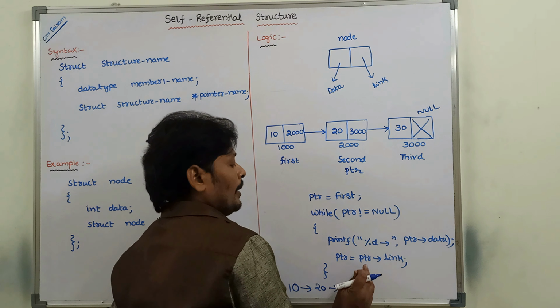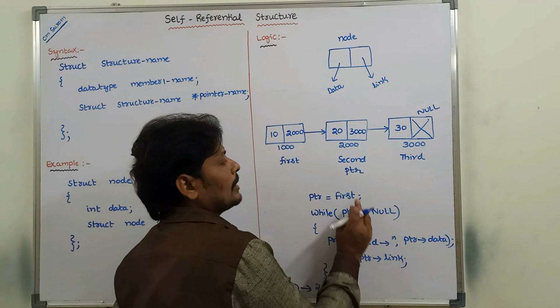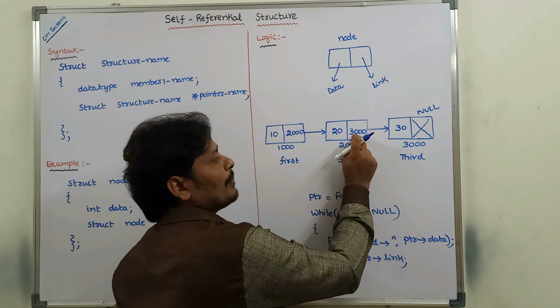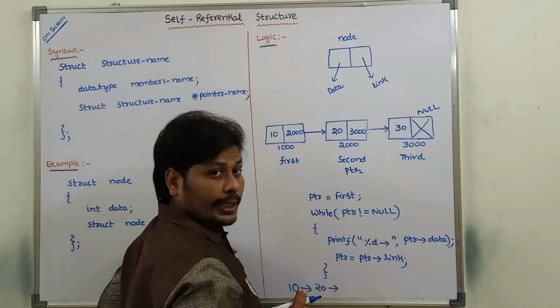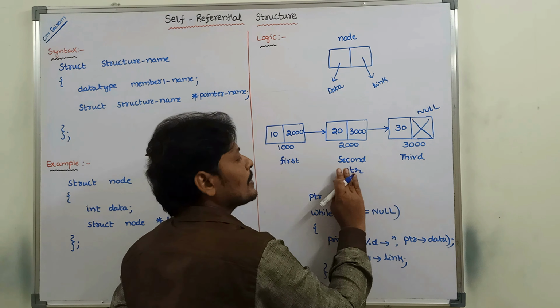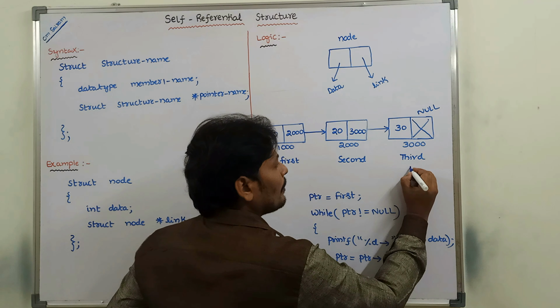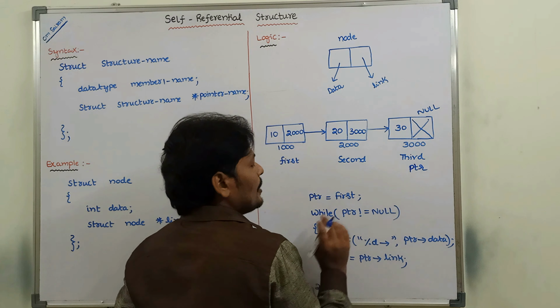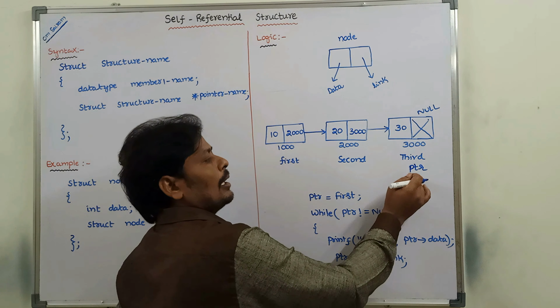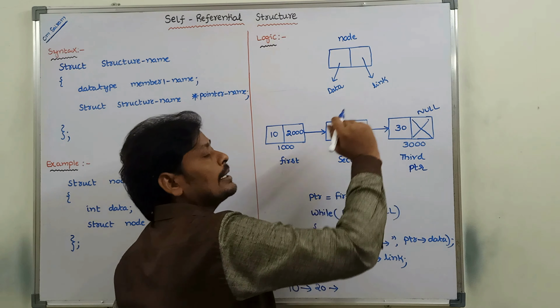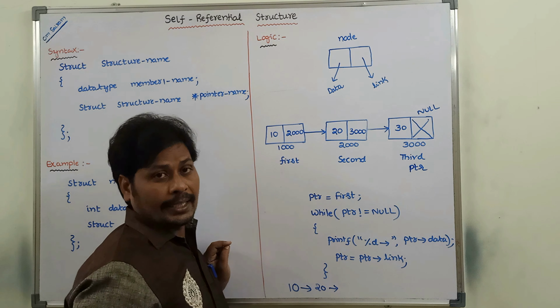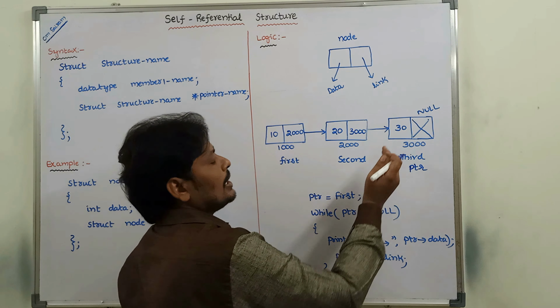Next one, PTR arrow link. This is PTR. PTR link means this one. It always points to the next node, that is the third node. The third node becomes the PTR. Now PTR becomes the third node. So, PTR not equal to null? Yes, PTR is not equal to null because PTR contains the entire third node. So the condition is true.